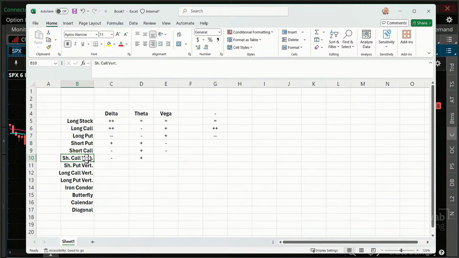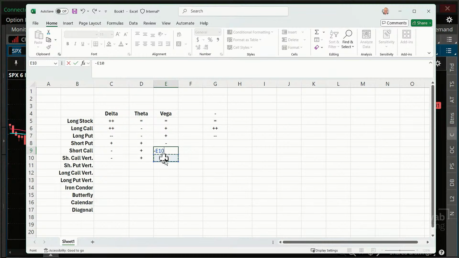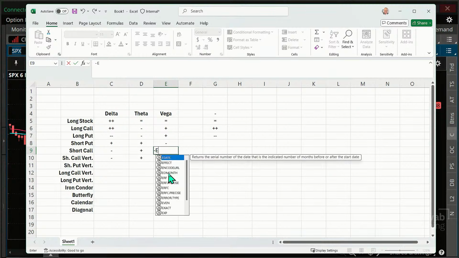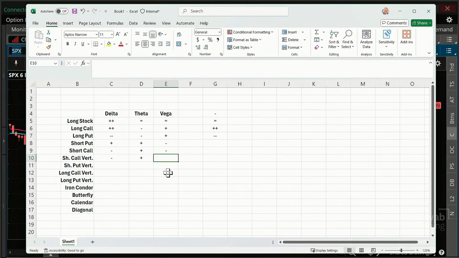the long position and the short position are going to largely offset each other. Therefore, the thetas and the vegas are going to be much reduced generally on these vertical spreads versus if you just do a single option. Short call verticals are going to have a negative vega.